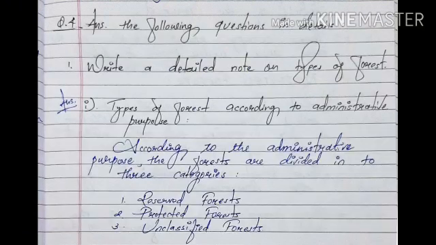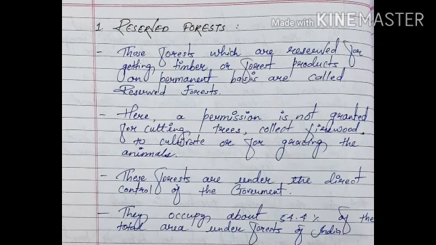Now, question number 4, answer the following questions in detail. And the first one is, write a detailed note on types of forest. So, answer is, first, types of forest according to administrative purpose. According to the administrative purpose, the forests are divided into 3 categories. First is reserve forest, second is protected forest and the third one is unclassified forest. First one is reserve forest.